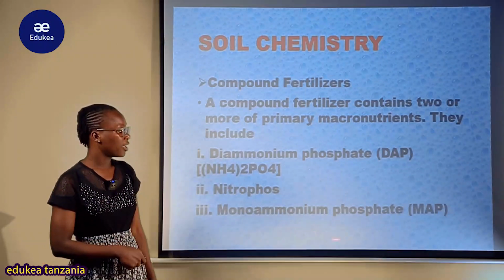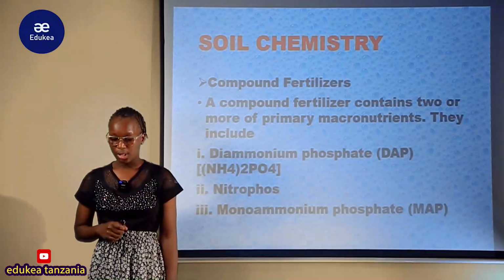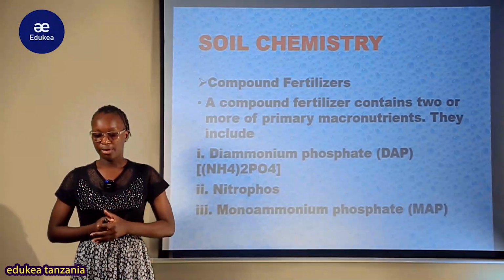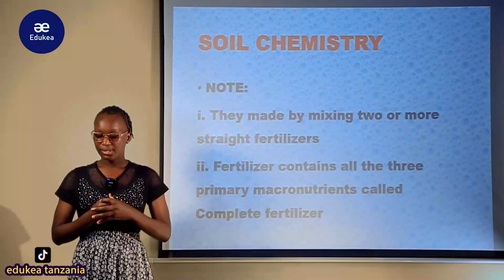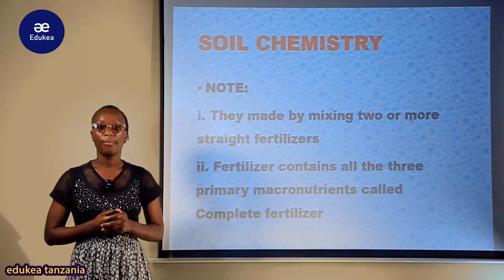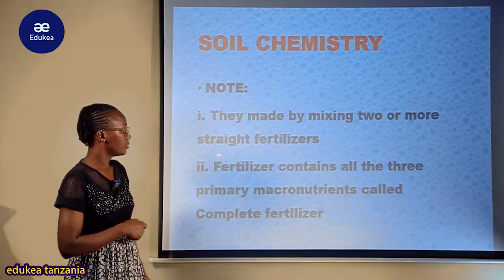Monoammonium phosphate ambayo tunaita MAP. So this is a kind of compound fertilizers we have. Now, something to note here in the compound fertilizer is they are made by mixing two or more straight fertilizers.